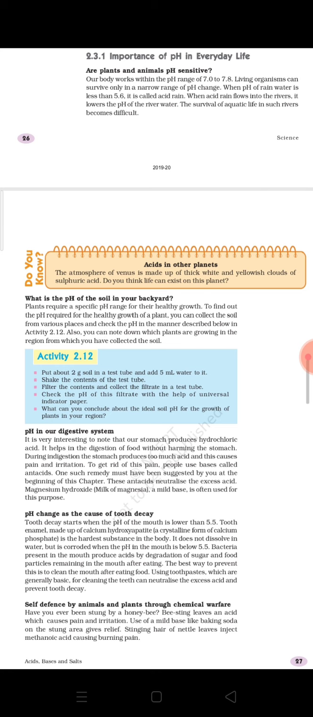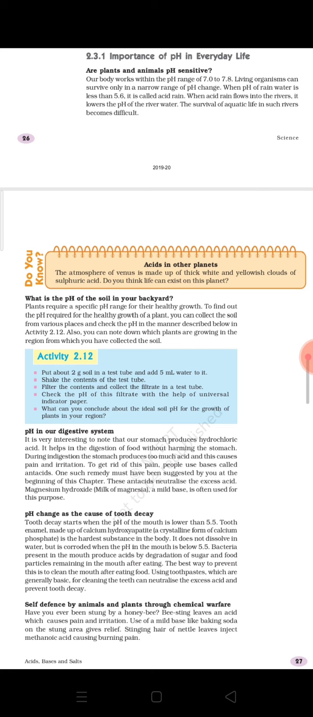From the topic itself you can understand that in our digestive system also pH is playing a main role. So how pH is important, that is what we will discuss today. It is very interesting to note that our stomach produces hydrochloric acid. It helps in the digestion of food without harming the stomach.